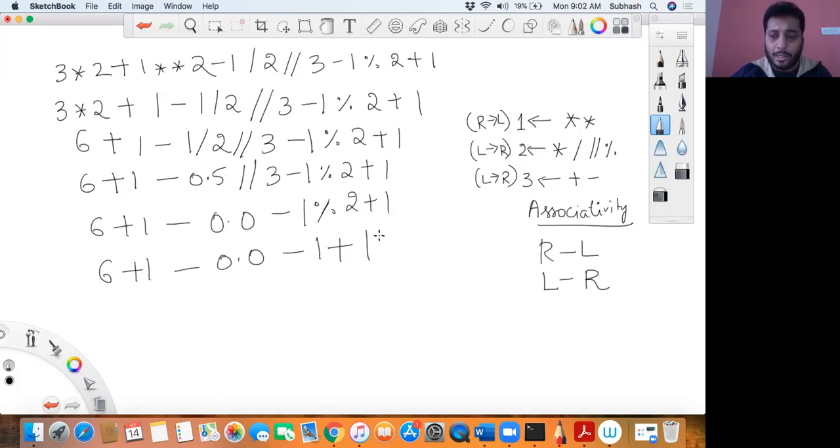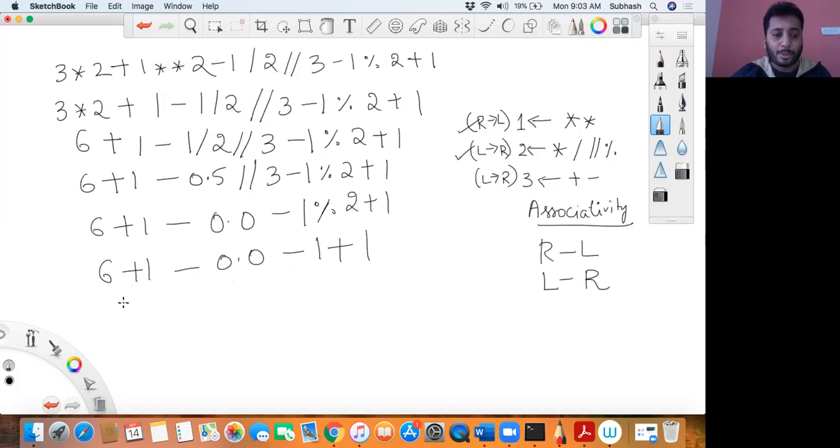All the first priority operators are over in this expression, I've evaluated them. Second priority operators have been evaluated, and then coming to the last line, what is it? Now it is only plus and minus. Among plus and minus, whom should I evaluate first? Should I evaluate plus first or minus first? Whichever comes first from left to right, that is what I will have to evaluate.